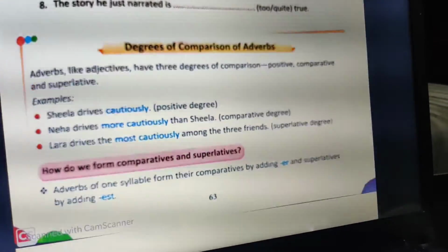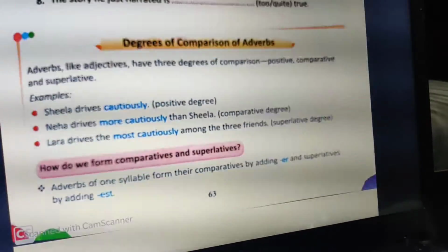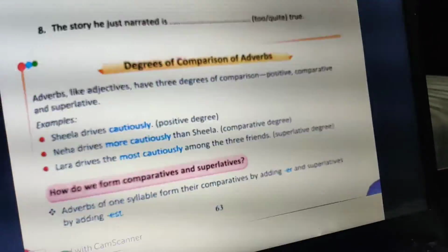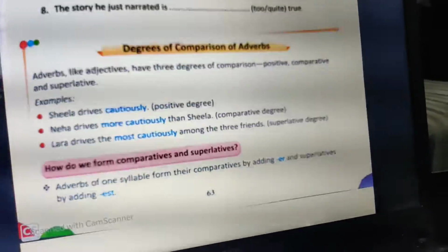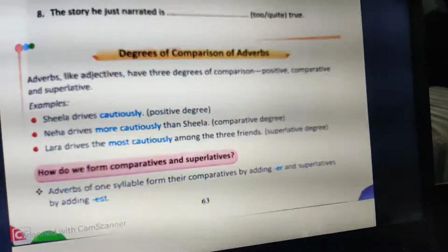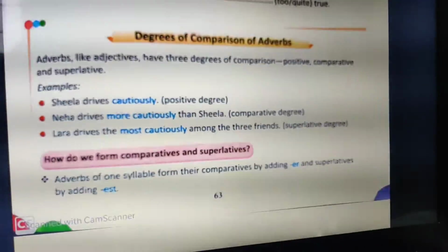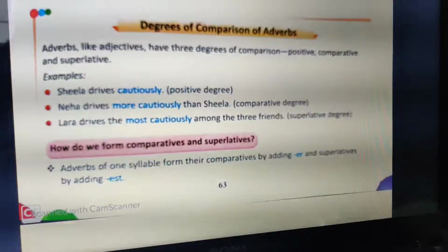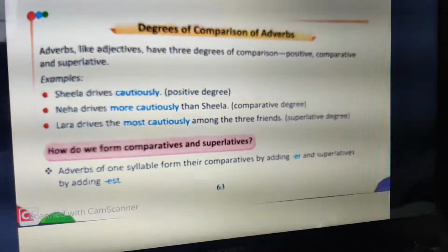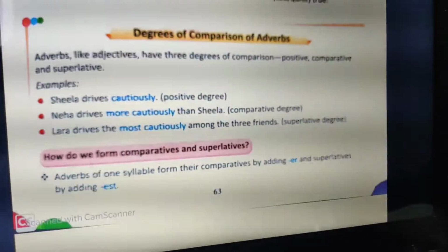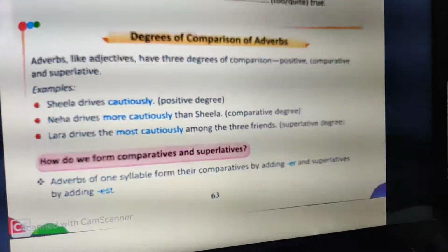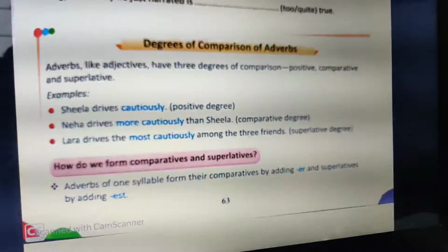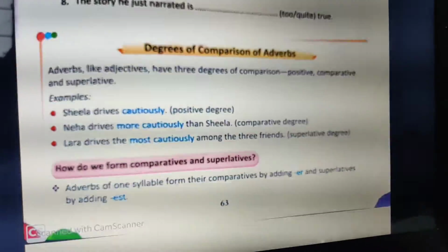Now if I have to compare between Sheila and Neetu, I am going to say Neetu drives more carefully than Sheila. So I am comparing Neetu and Sheila. So it is the comparative degree. So I am going to use more cautiously. Then if I talk about a third one, like Lara: Lara drives the most cautiously among the three friends. Among the three friends, Lara is the one who drives most cautiously. That means I am talking of the superlative degree, right? I am not comparing between two, but among all.